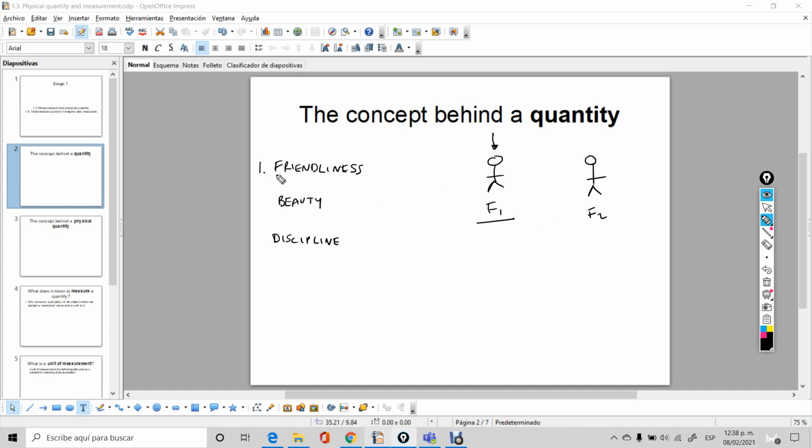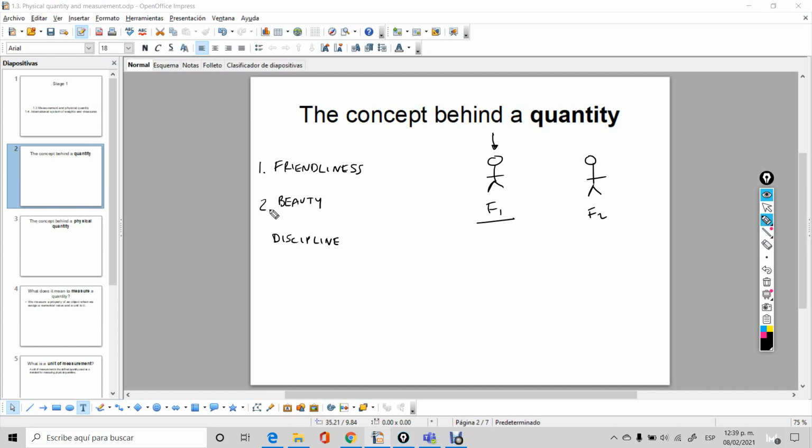So maybe we're talking about the idea that friendliness is a quantity because it's something that can either go up or go down. Some people have more of it with respect to you, and some people have less with respect to you. You see how it works? So friendliness or friendship, I don't know what could be the better word, we may think of that as a quantity.